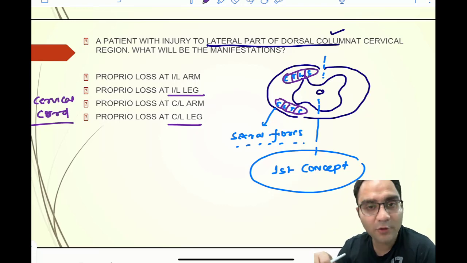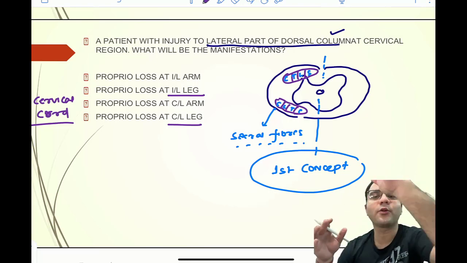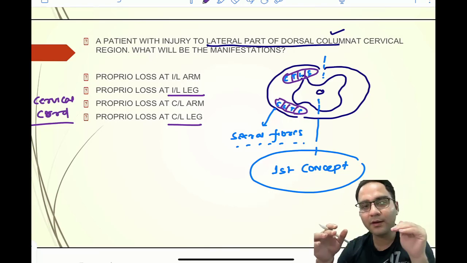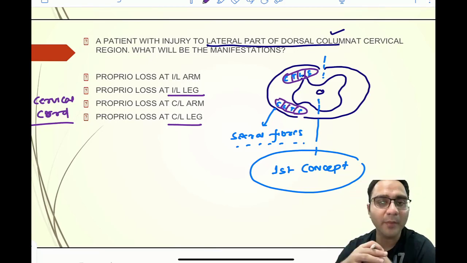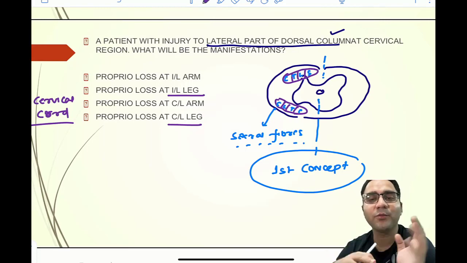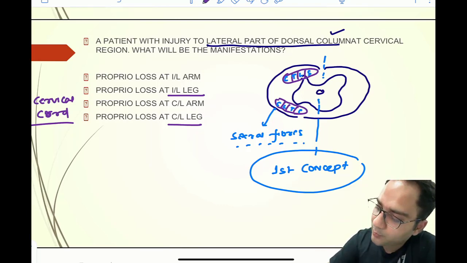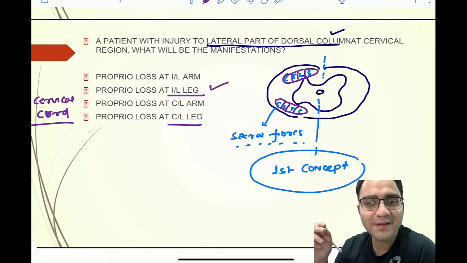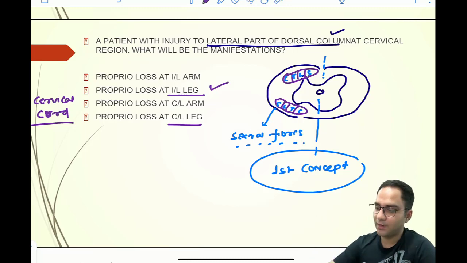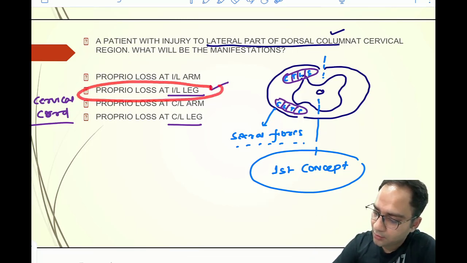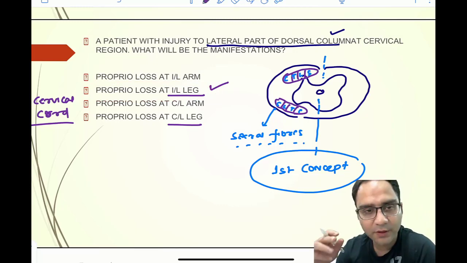Now if we apply the second concept, the dorsal column pathways are basically crossing at the medulla, unlike the spinothalamic tract which crosses at the spinal cord. That's why in Brown-Sequard syndrome, you have the contralateral involvement of the spinothalamic tract. So applying the same concept, your answer here would be proprioceptive loss at the ipsilateral leg. I'm sure you are aware of this concept which I have explained. So this was a very good question that was asked from the neurology part, right?